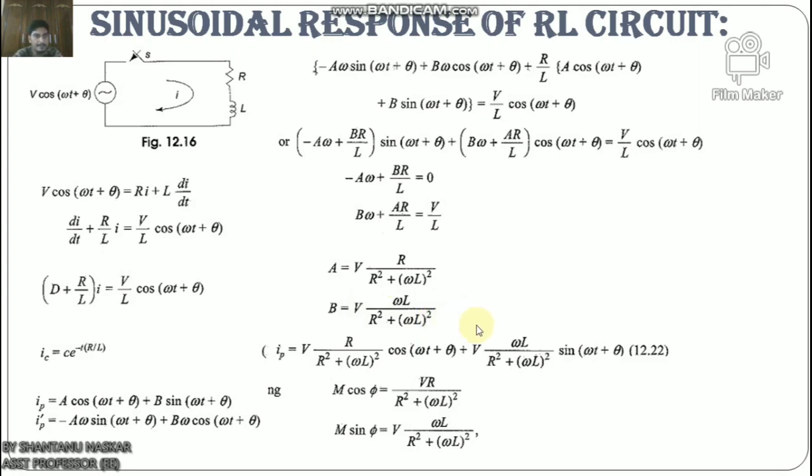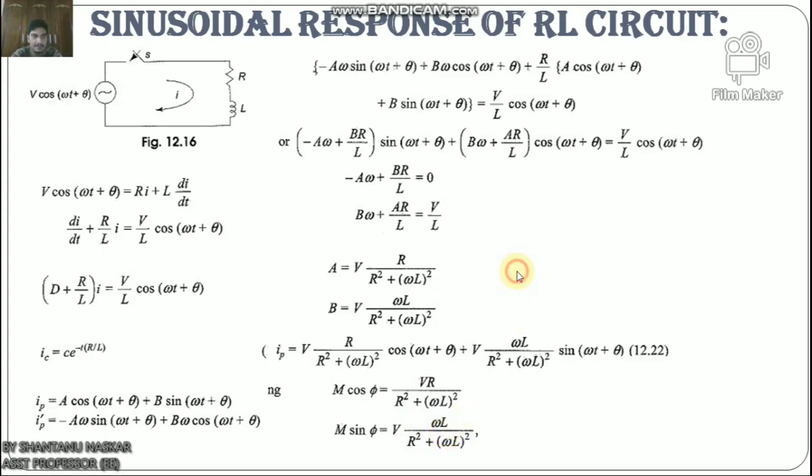Now substituting the values of a and b into ip, we get ip = V R/(R² + (ωL)²) cos(ωt + φ) + V ωL/(R² + (ωL)²) sin(ωt + φ). From here we can write M cos φ = V R/(R² + (ωL)²) and M sin φ = V ωL/(R² + (ωL)²).